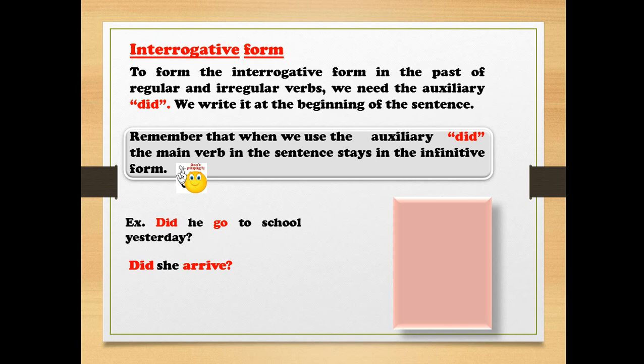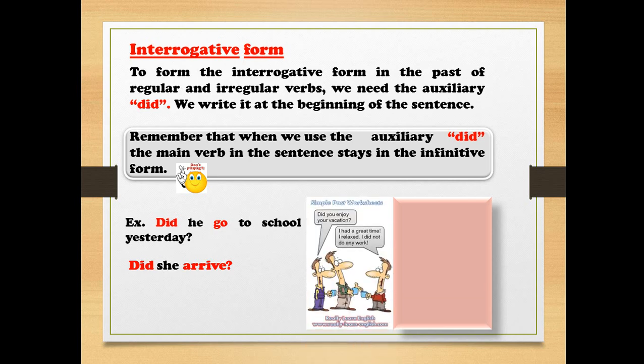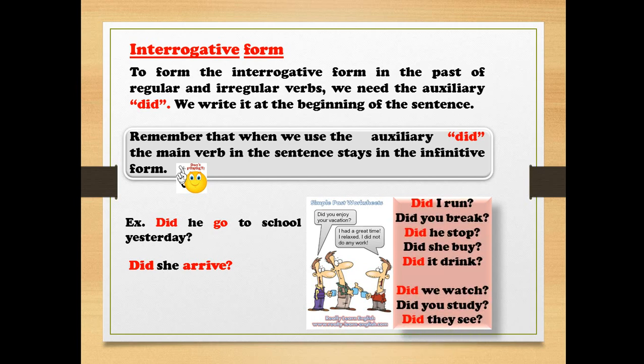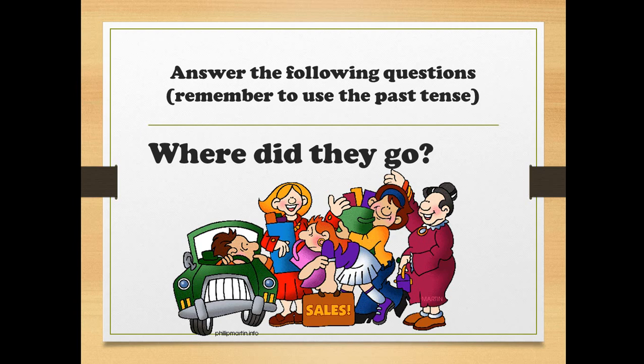To form the interrogative form in the past for regular and irregular verbs, we need the auxiliary did. We write it at the beginning of the sentence. Remember that when we use the auxiliary did, the main verb in the sentence stays in the infinitive form, right? Did he go to school yesterday? Did she arrive? Did I run? Did you break? Did he stop? Did she buy? Did it drink? As you can see here, all of the verbs are in infinitive, or we're using the original verb after did.